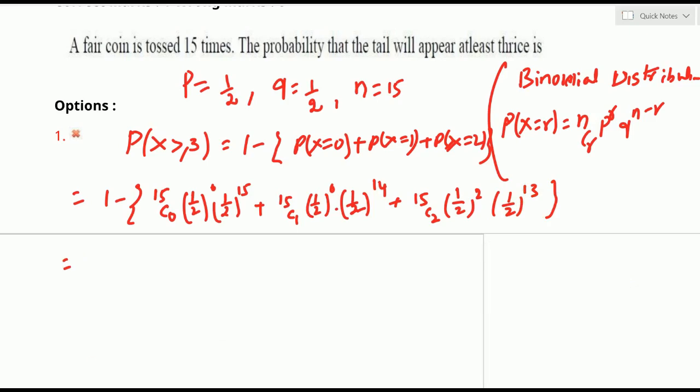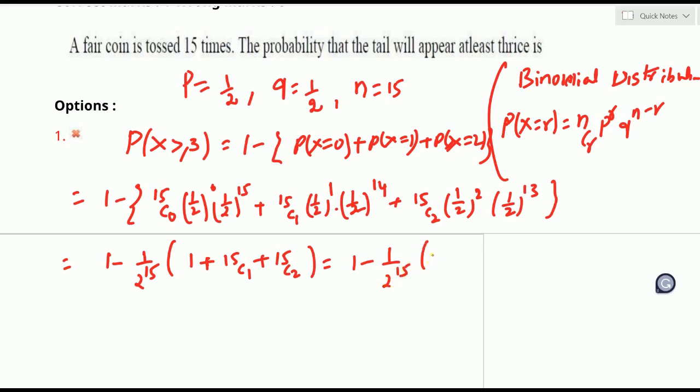In every term we can observe that the powers of 1 by 2 add up to 15: 0 plus 15 is 15, 1 plus 14 is also 15, 2 plus 13 is also 15. From all these terms, 1 by 2 power 15 is common, so we take it out. What is left over in the first term? 15C0, which is 1. Plus the second term 15C1, plus the third term 15C2, all inside, with 1 minus 1 by 2 power 15 outside.